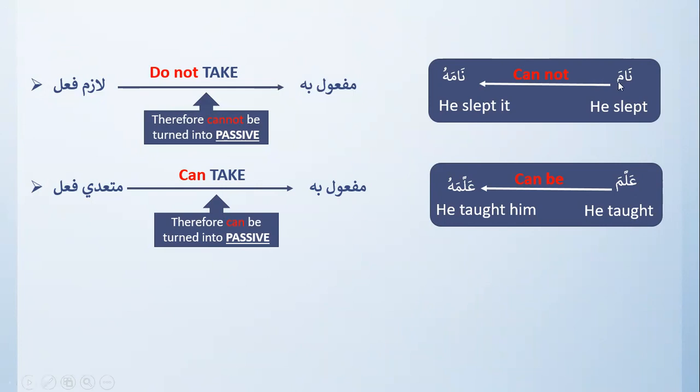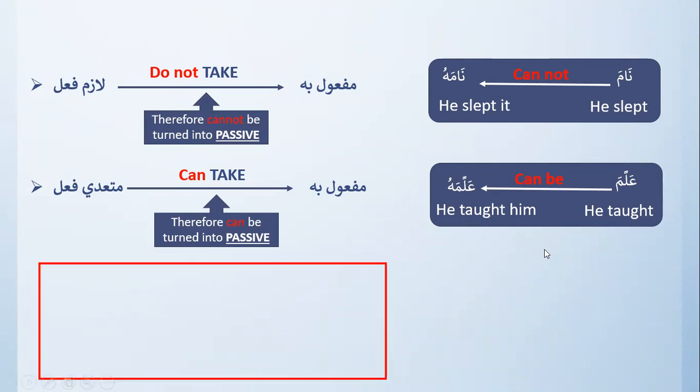So therefore it can be turned into passive. In this example, nama, you cannot say it was slept. The passive form cannot be he was slept or it was slept. But in allama, he taught him, you can change it into passive, saying he was taught. So you see the difference?